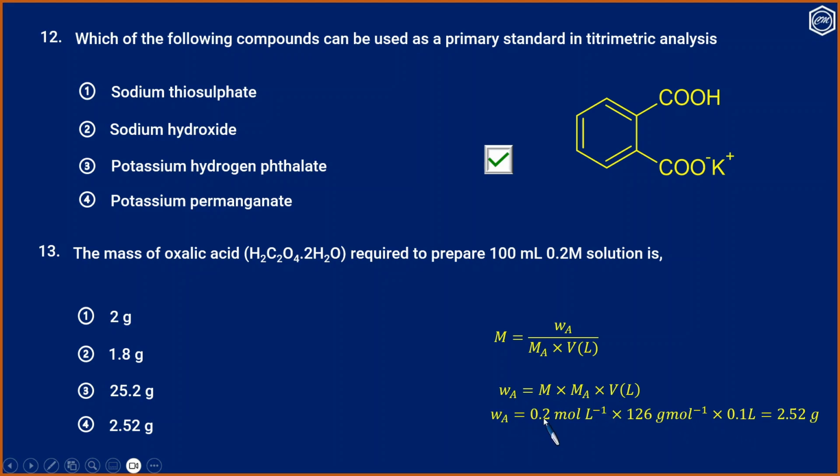The required molarity is 0.2. Oxalic acid molar mass is 126 gram per mole. 100 ml means 0.1 liter. And that is 2.52 gram. Hence the correct option is option 4.